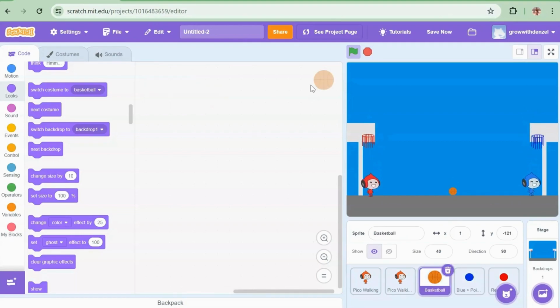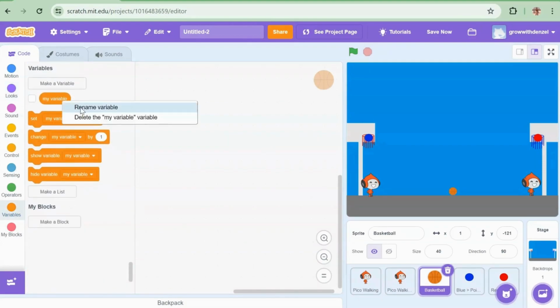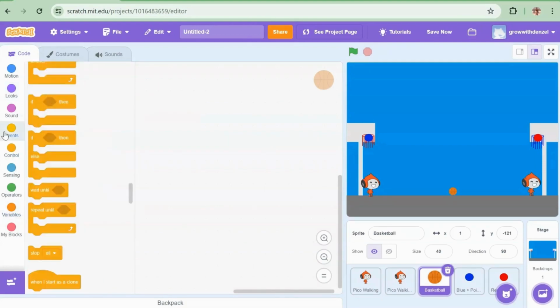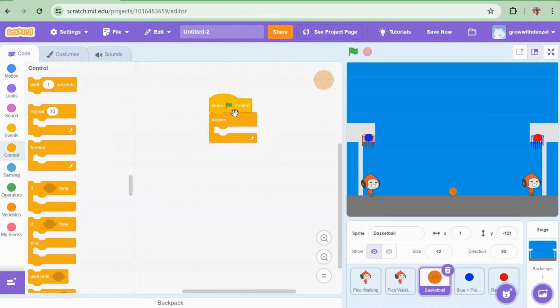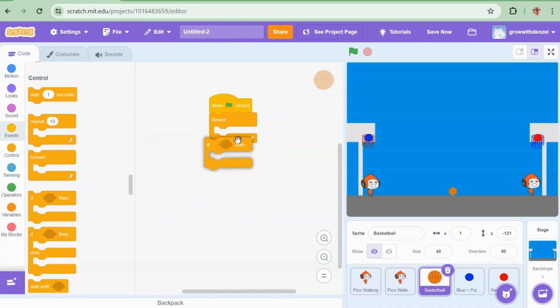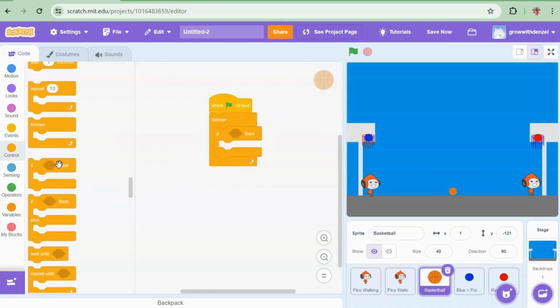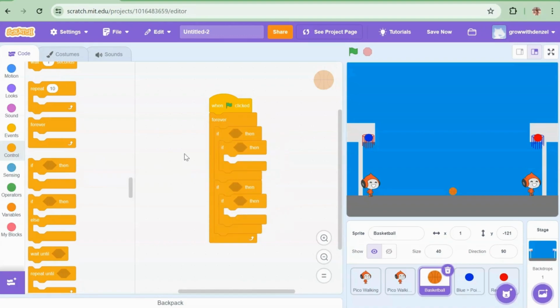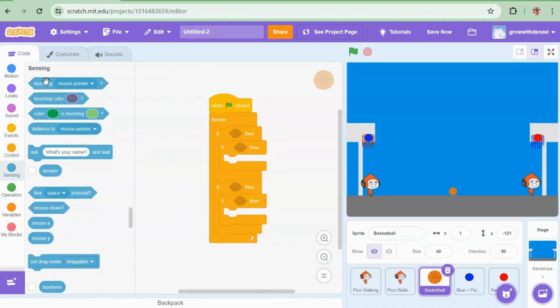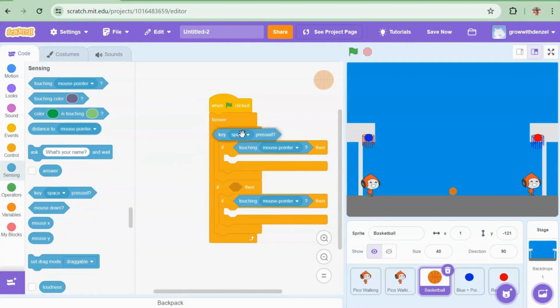Now all we need to do is program the basketball and make some variables with it. But first we delete the my variable. Go and grab the flag clicked. Forever. If touching and another if touching. With an if touching inside another if touching, there's another one inside another one. And then use touching and key space.